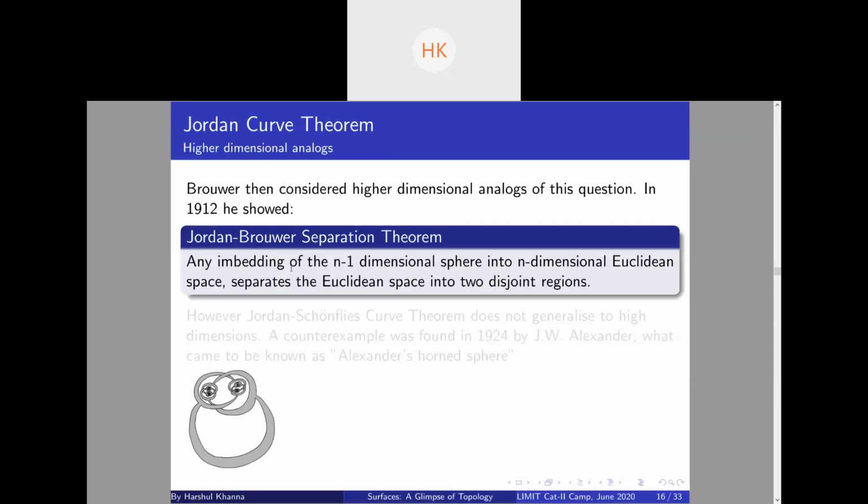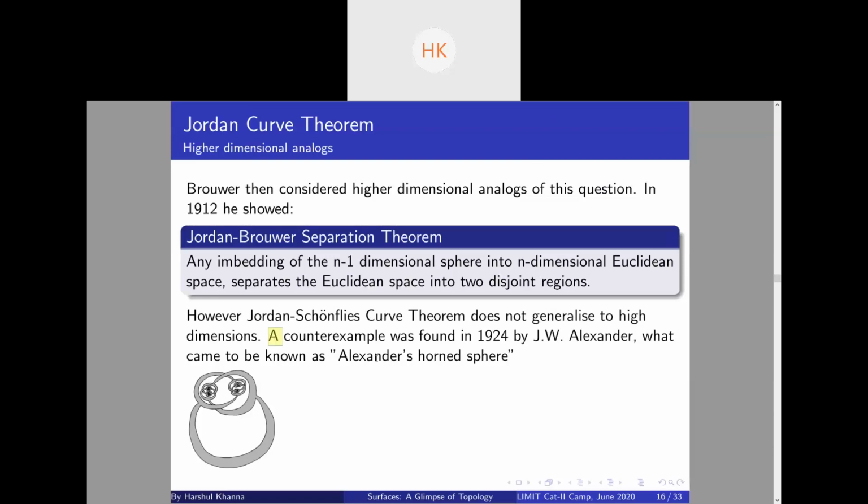Then it separates the n dimensional space into two regions, the inside and the outside, right? So this is correct. However, this is unintuitive to me somehow, that the Jordan-Schoenflies theorem does not generalize to higher dimensions.